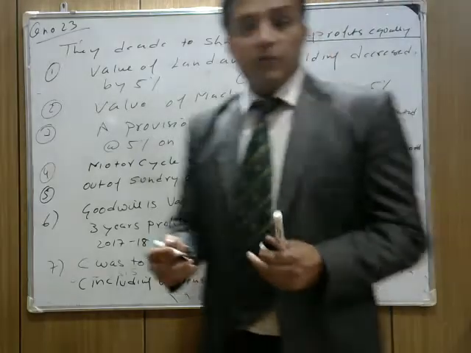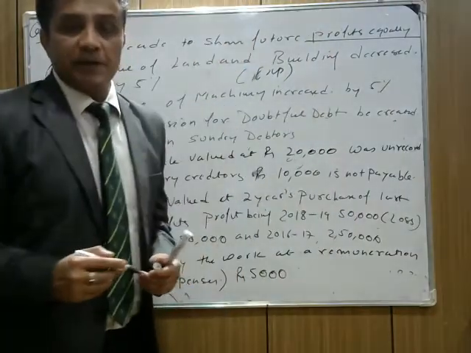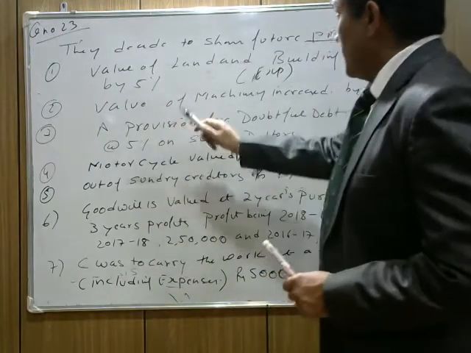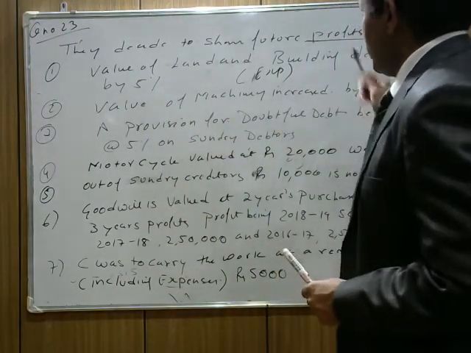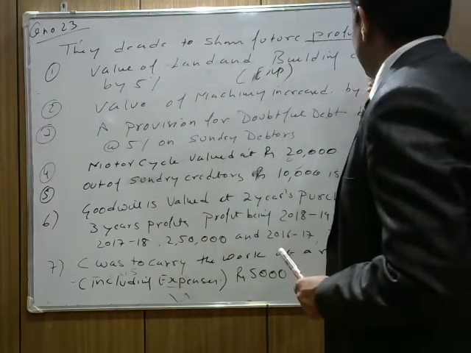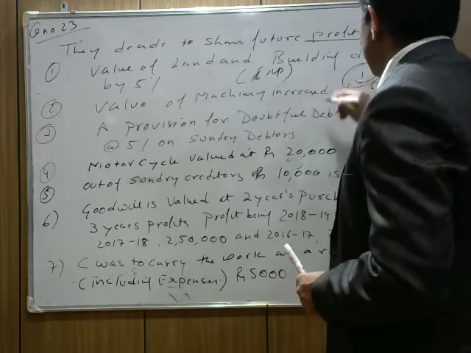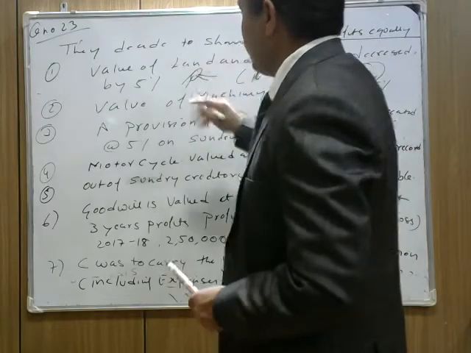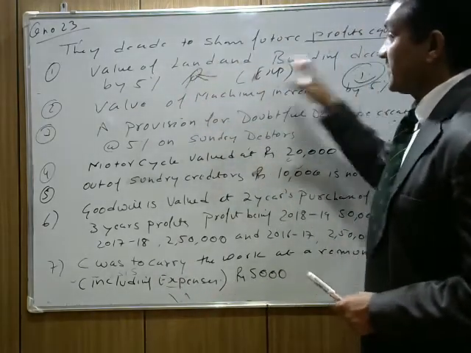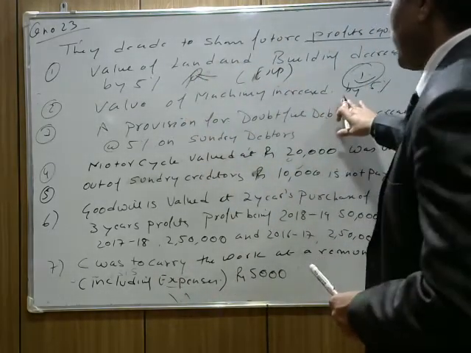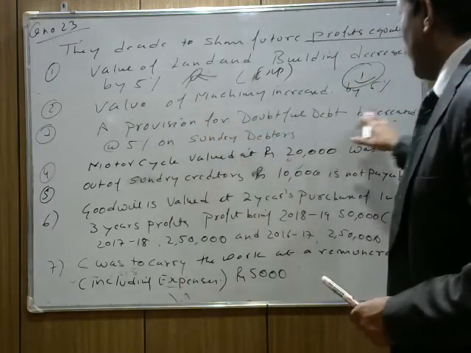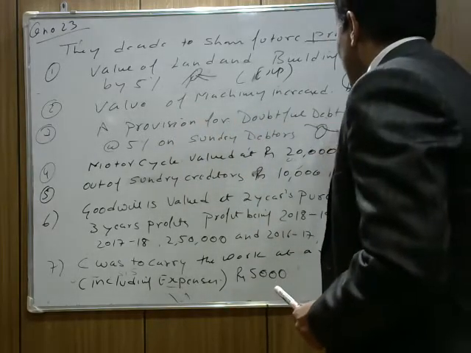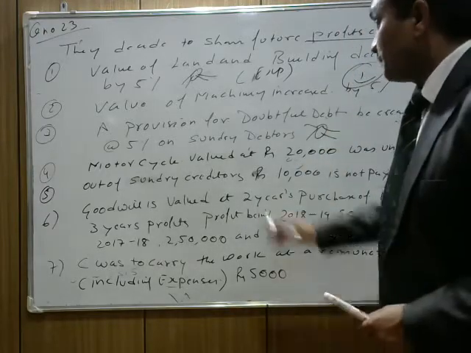The other name of revaluation account, I told you, is a P&L adjustment account. So it's a loss for us. Next part: the value of machinery is increased by 5%. The person here feels happy because it is increasing. Here he is crying because the land and building is decreasing by 5%. The value of machinery is increasing by 5%. A provision for doubtful debt is to be created at 5% on sundry debtors. Again he is crying, because we are not going to receive the money.